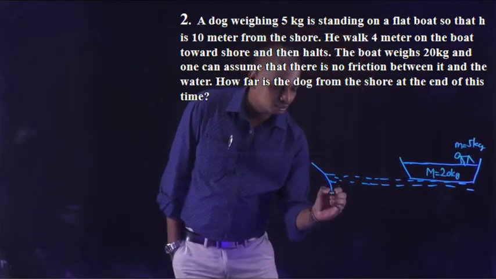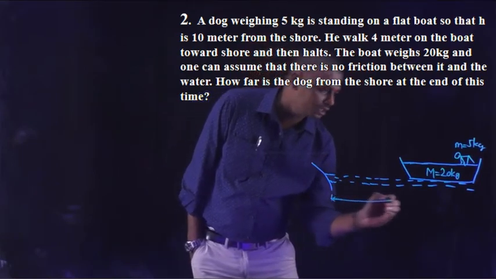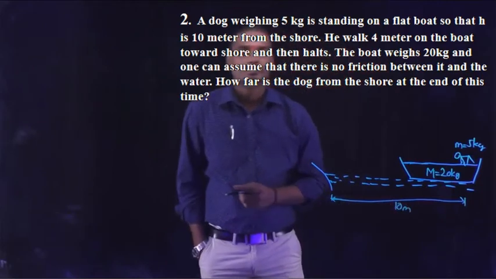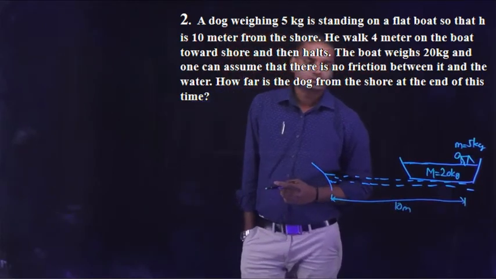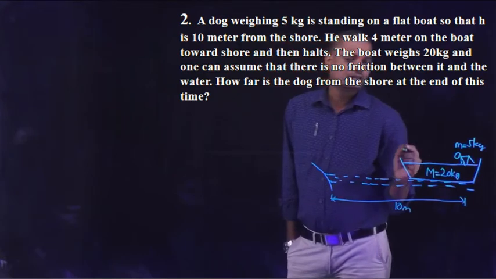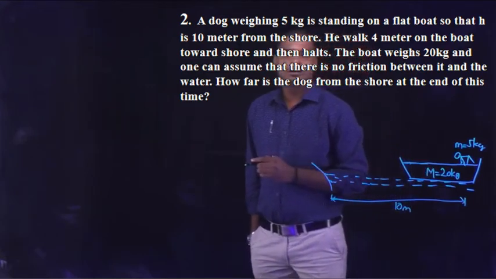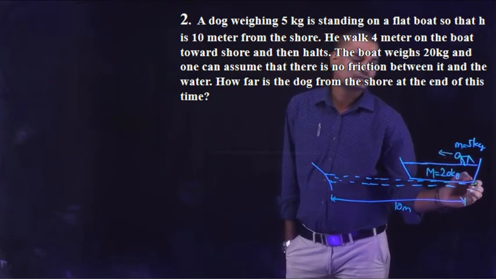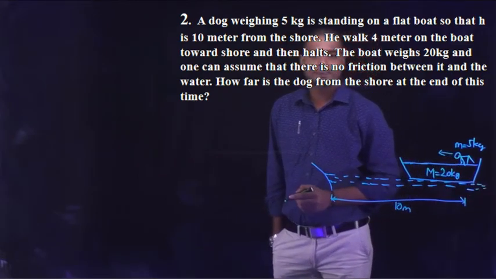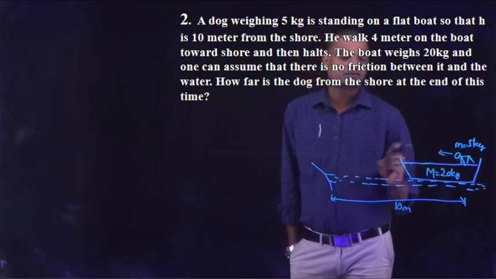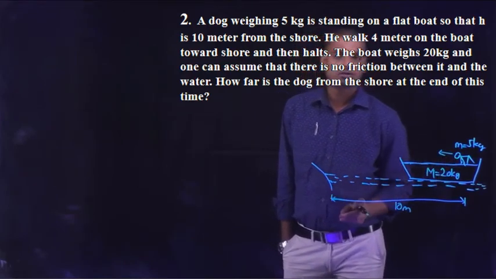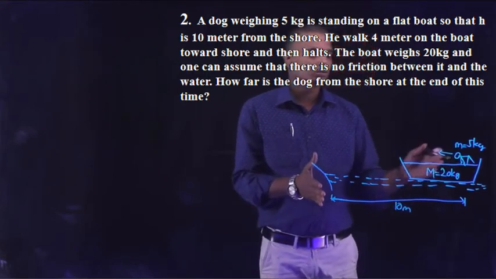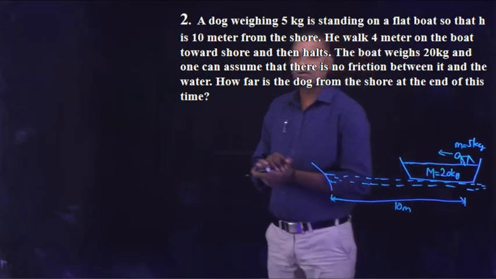And the dog is initially at a distance of 10 meters away from the shore. So now the dog is moving in this direction, and we need to calculate, if the dog has moved a distance of 4 meters with respect to the boat, what is the final distance from the shore to the dog? So it is our question.